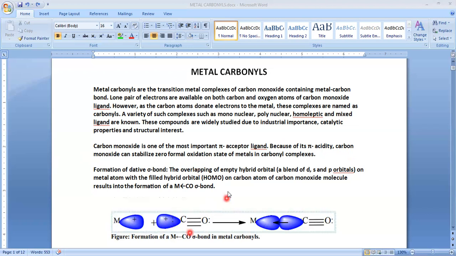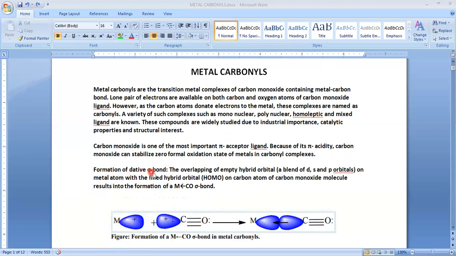So here, if you just recall the nomenclature or calculation of oxidation state of the central metal ion, or else the classification of ligands also, we classified carbon monoxide or carbonyl as a neutral ligand. So due to the neutrality, the central metal atom doesn't have any charge in metal carbonyls. Though it doesn't have charge, it stabilizes the metal complexes because of the second bond, that is back bonding. So the carbon monoxide can stabilize a zero formal oxidation state of metal, due to the back bonding or pi bonding.